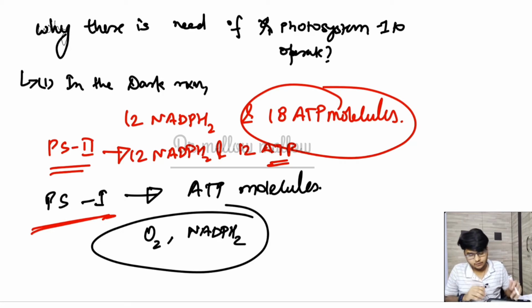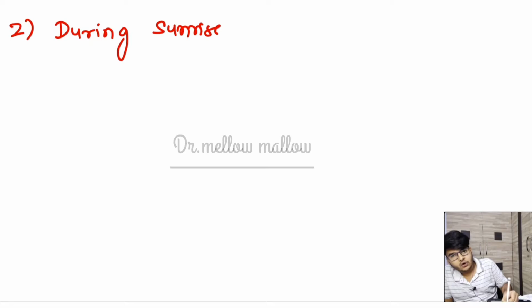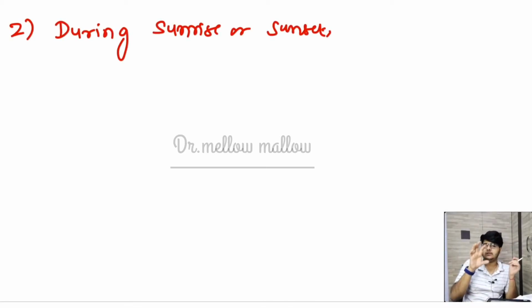Now for the second case, for example, during sunrise or sunset. You all must have seen that the sky is reddish in color, which means that the wavelength is much higher in comparison to 680 nanometer, or in comparison to the violet light.